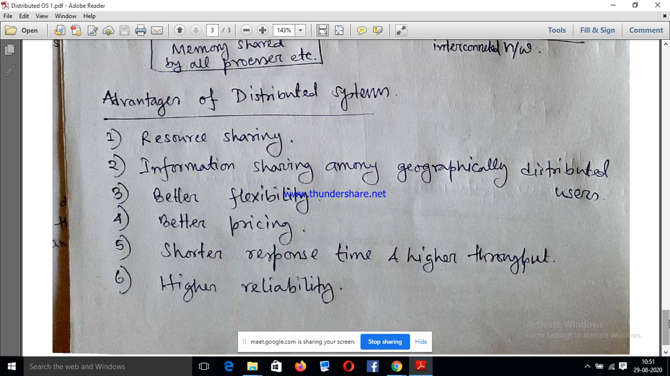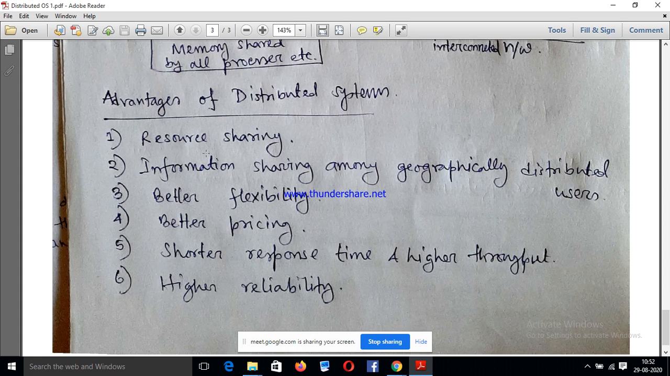Now, the last topic of discussion is what are the advantages of distributed operating system? Which type of advantages does it provide us? Obviously, the first advantage of distributed operating system is nothing but resource sharing. Each and every process can share their resources, means can share their special hardware, software, critical section, etc. So this is the huge facility which is provided by distributed operating system.